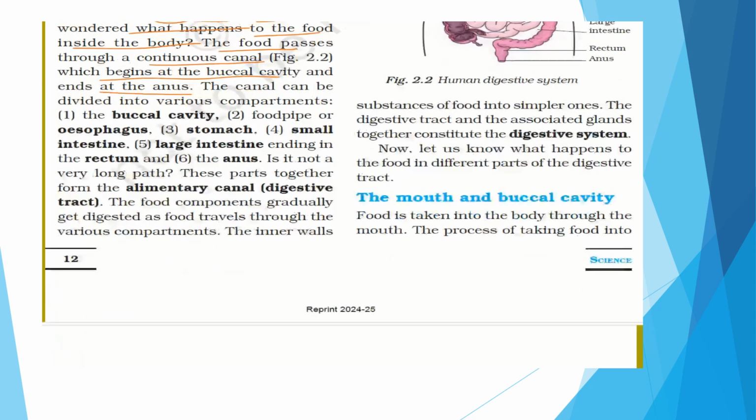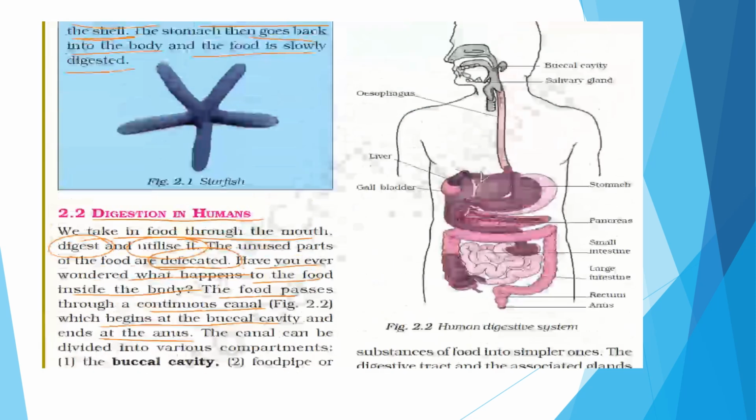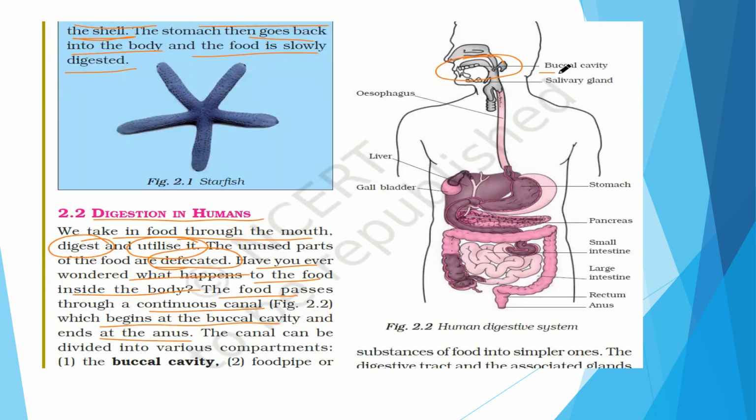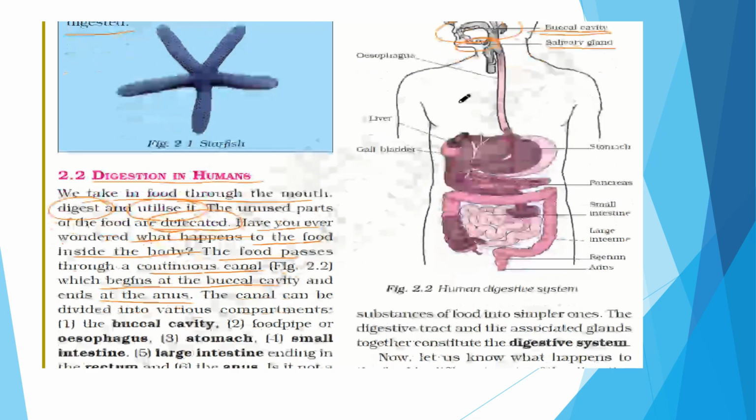So first is the buccal cavity. So what is the buccal cavity? The mouth along with the teeth, tongue and all the oral part, the oral cavity, is the buccal cavity. Then comes the salivary gland. The salivary gland is also lying in the buccal cavity.